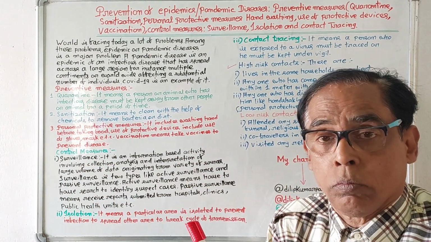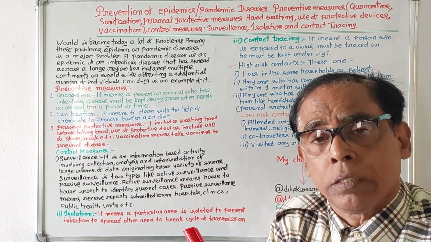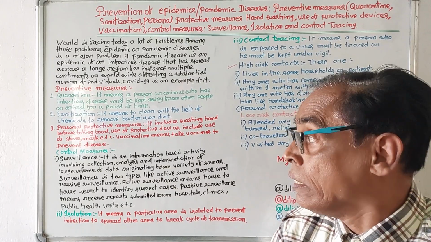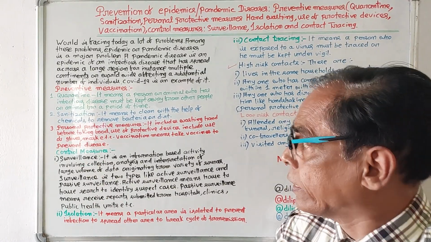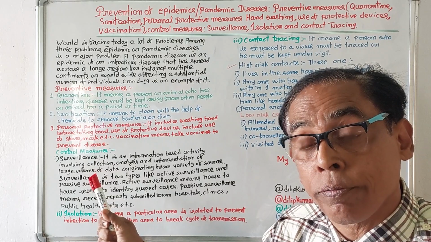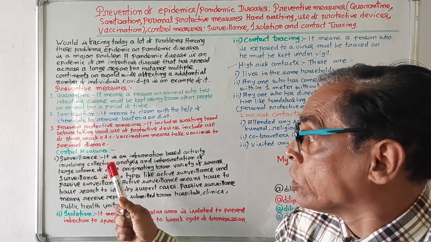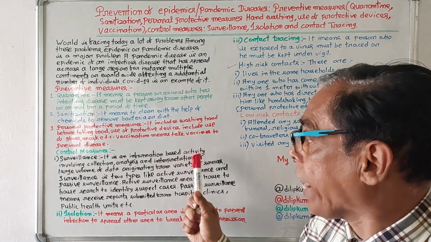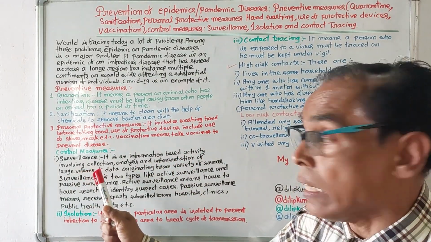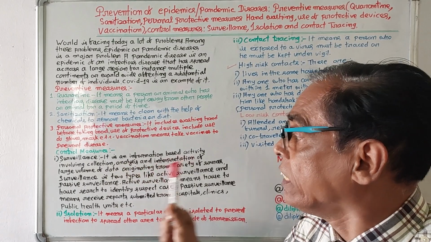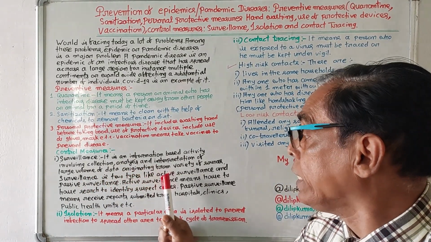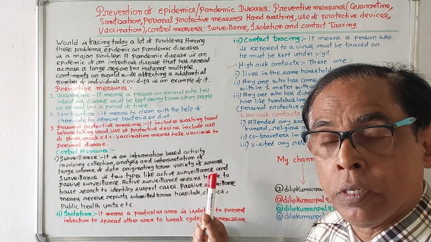To control a pandemic disease, what steps must be taken? In the control measures, we'll discuss surveillance. Surveillance is an information-based activity involving collection, analysis, and interpretation of a large volume of data originating from a variety of sources.